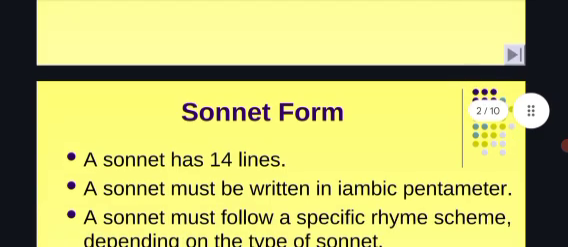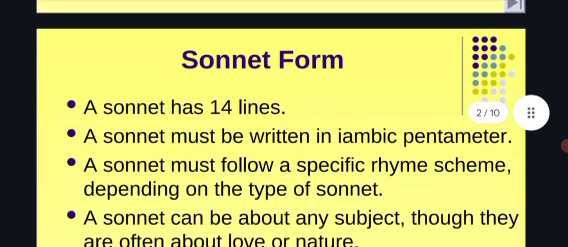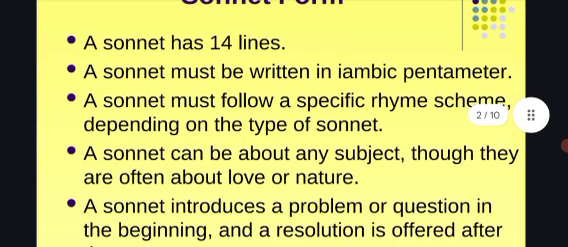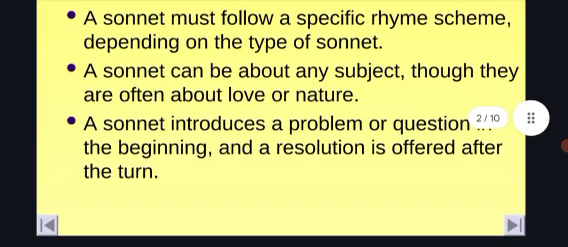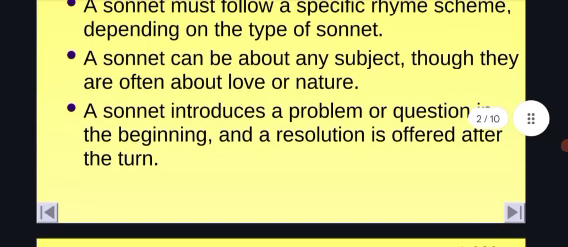A sonnet has 14 lines. A sonnet must be written in iambic pentameter. A sonnet must follow a specific rhyme scheme depending on the types of sonnet. A sonnet can be about any subject or thought. They are often about love or nature. A sonnet introduces a problem or question in the beginning and the resolution in the order of turns.